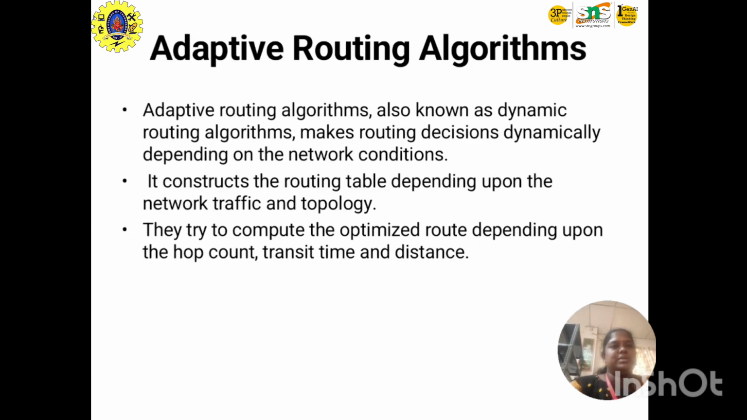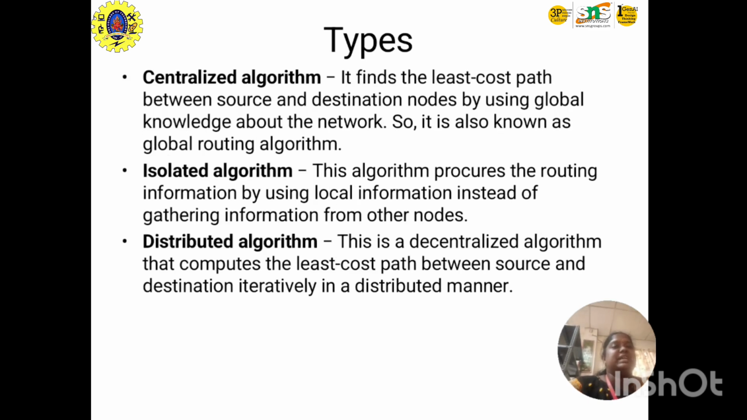Adaptive routing algorithm is also a dynamic routing algorithm. It makes decisions dynamically depending on network conditions. It constructs the routing table depending on the network traffic and topology. It tries to compute the optimized route depending on hop count, transit distance and time. And the types are centralized algorithm, isolated algorithm and distributed algorithm.